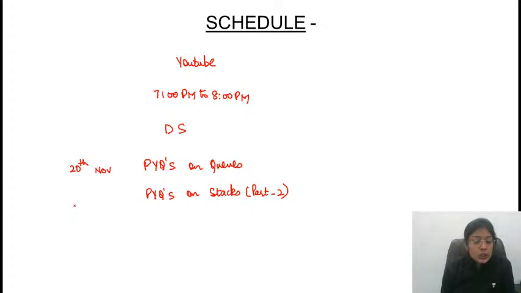Ma'am, when will you be taking graph or heap class? Let me discuss that. So with this, stack and queue will get over. Then I'll be taking the session on structures and union because we have to use the concept of structures in the linked list. So first of all, we will understand the concept of structure.